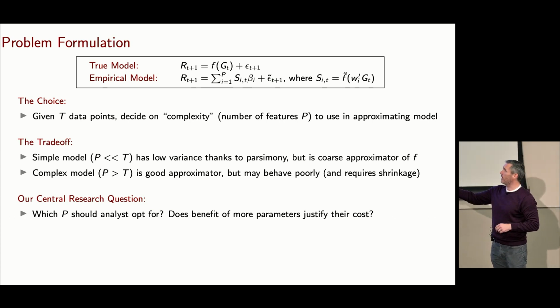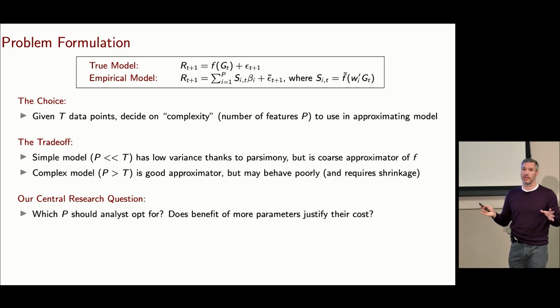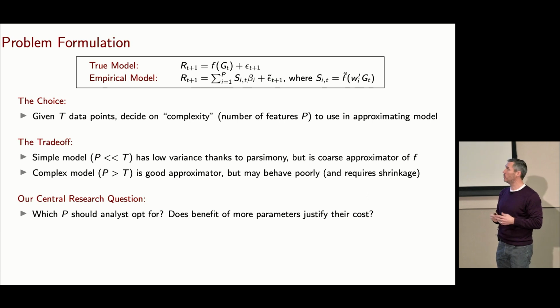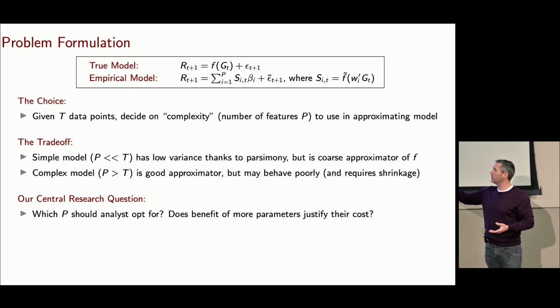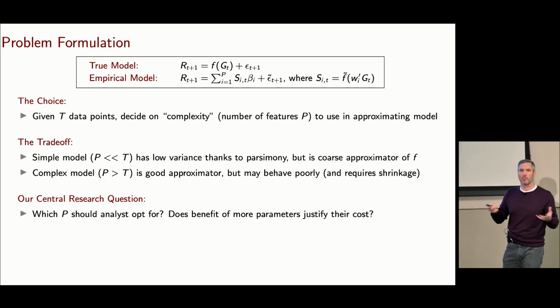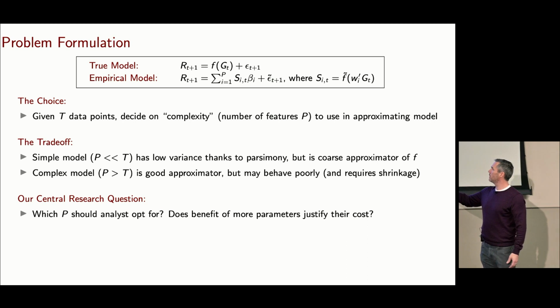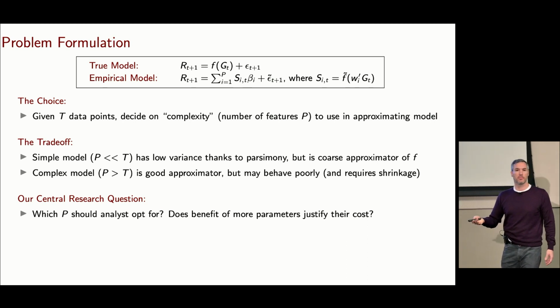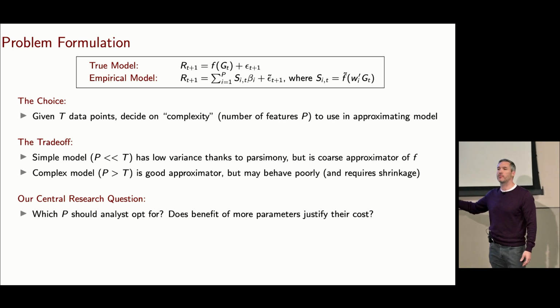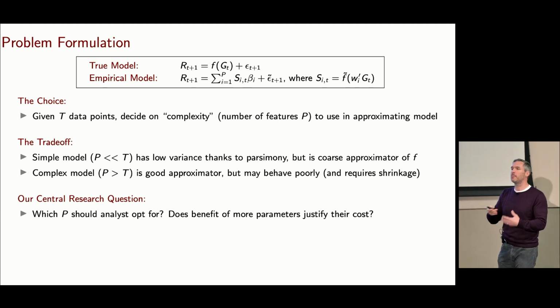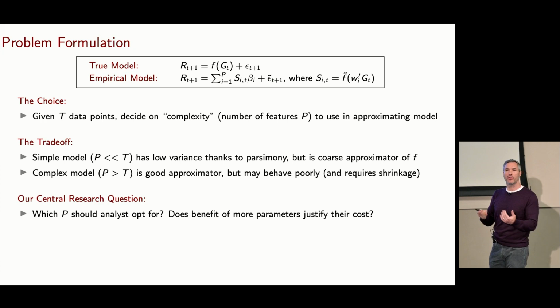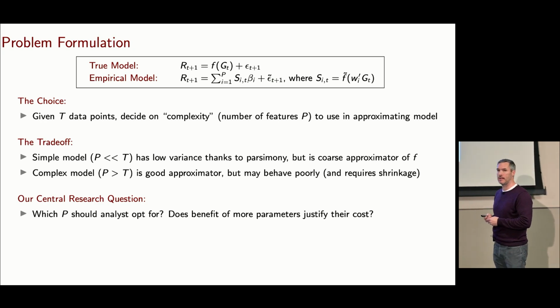So we're going to think about this as the analyst has a fixed amount of data. You just have t observations to train on. You have to pick p. Which p should you choose? The trade-off is pretty straightforward. If I use a simple model, p much smaller than t, think about our more traditional models, this has some nice aspects. For example, it's going to be a low variance model. Because I have significantly more observations than parameters, I'm going to be able to inform those parameters fairly well. They're going to have low variance when I bring them out of sample.